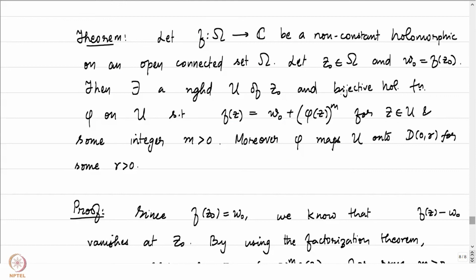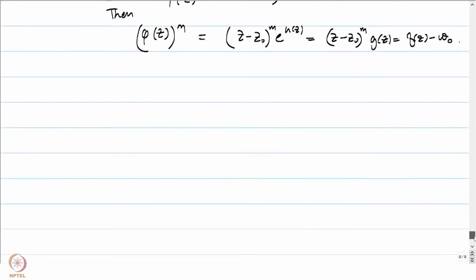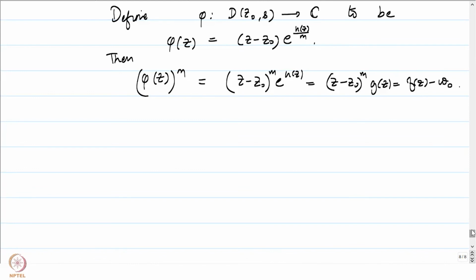You notice here, of course, we have some more work to do. There exists a bijective holomorphic function phi on U such that this happens. So we have already established that phi is indeed satisfying this condition. We will now prove that it is indeed bijective and holomorphic. Holomorphicity also follows by the very definition. The first thing to notice here is that what is phi prime at z0? If you look at phi prime at z0, that's just going to be equal to e to the power h of z0 by m, which is not equal to 0.